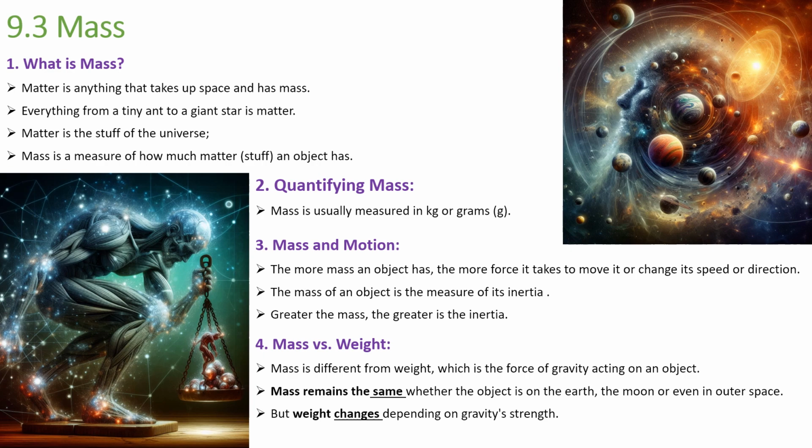For example, earth has a different gravity, moon has a different gravity, and some other planet may have a different gravity, right? So if you take an object of a given mass, its weight will be different in different places and planets, because it depends on gravity strength.